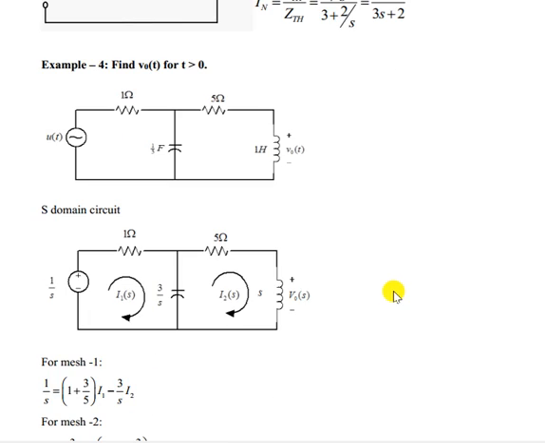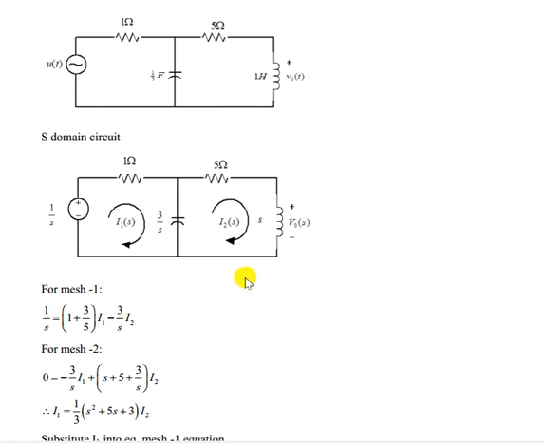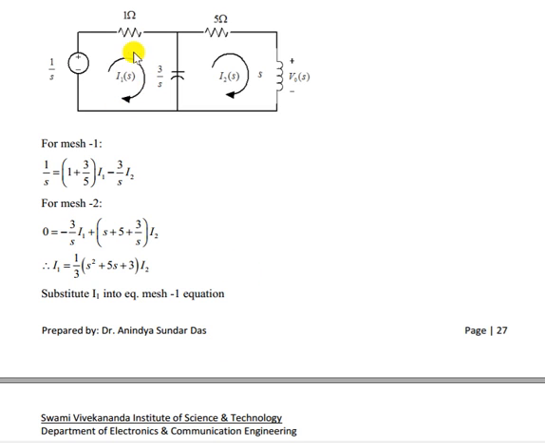Now similarly another problem: find V0(t) for t greater than 0. From this circuit you have to find the s domain circuit. This is u(t), so 1 by s. The resistance, this is 1 by 3, so 1 by s into 1 by 3, that means 3 by s. Then we can apply mesh analysis for mesh 1.